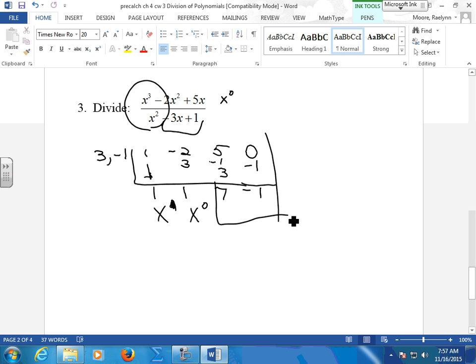So work the remainder backwards. x0, x1. So my answer, I just worked it backwards because you're only going to have 2 terms in your remainder. So the last 2 terms, because they're 2 terms, they have to go in order. So just work that one backwards. So this gives me 1x plus 1 plus 7x minus 1 over this remainder.